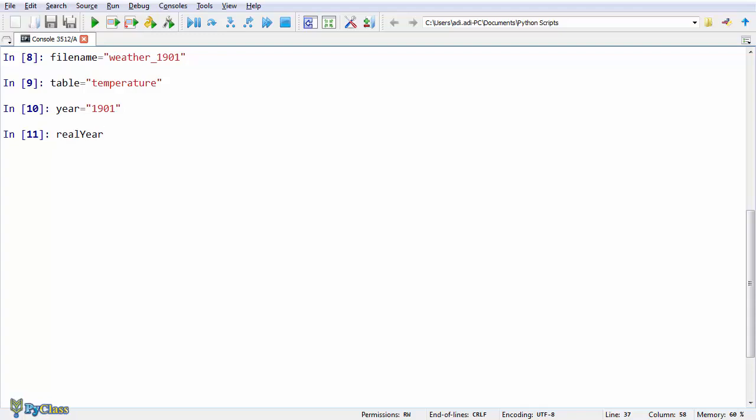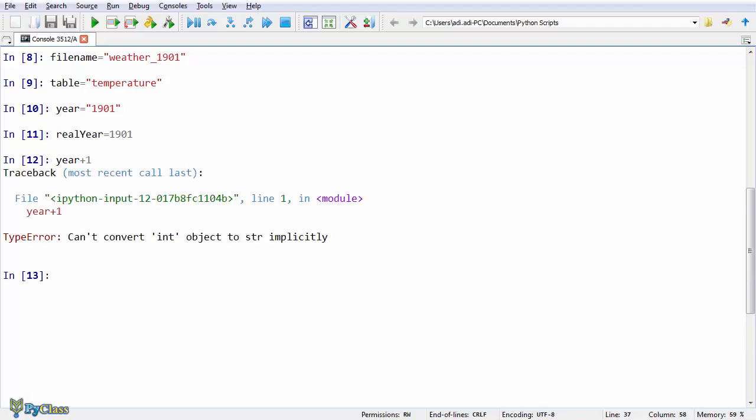Let's say real year equals 1901. And look at this. That gives an error because Python is trying to add up a string with a number. Instead, if you try to add up the other variable we just created, you get what you expected. And that's the sum of the number 1901 with 1.